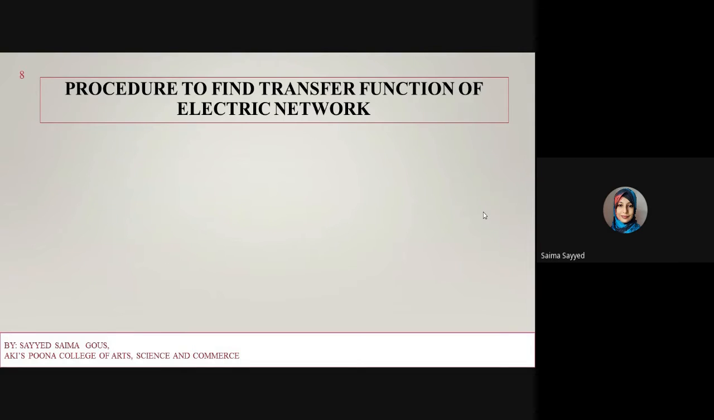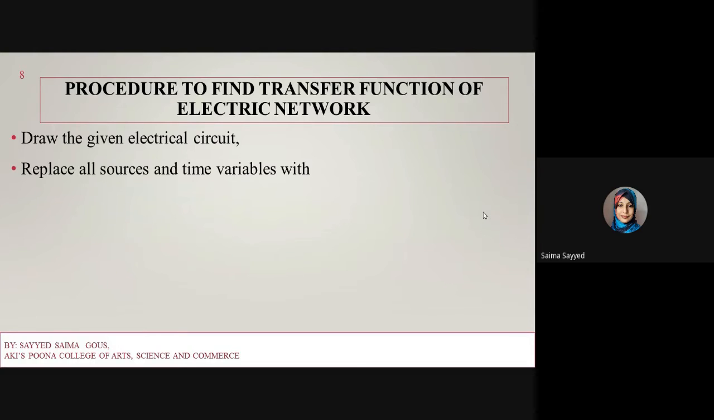Now, what is the procedure to find the transfer function of a given electric network? First, draw the given electrical circuit as it is. Next, replace all the sources and time variables with their Laplace transforms. Whatever voltage sources, current sources or time variables are there, convert them into Laplace, because the transfer function is nothing but the Laplace transform of the output over the Laplace transform of the input.